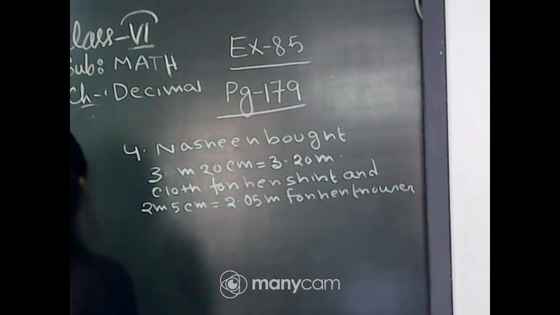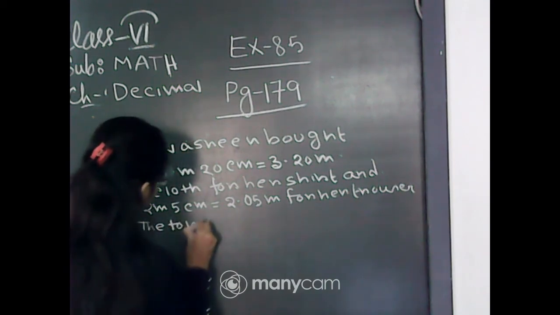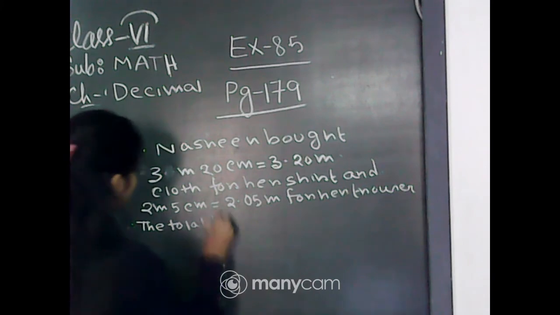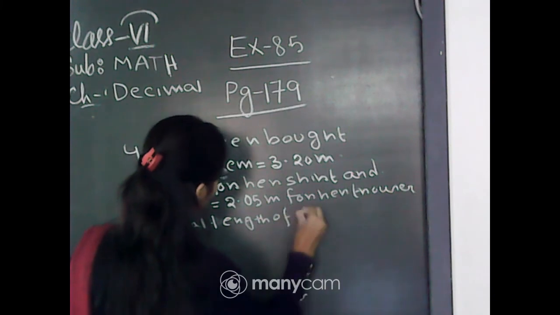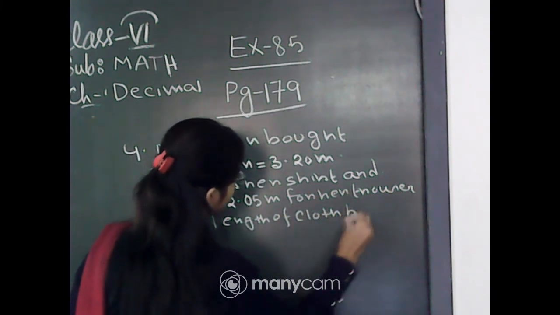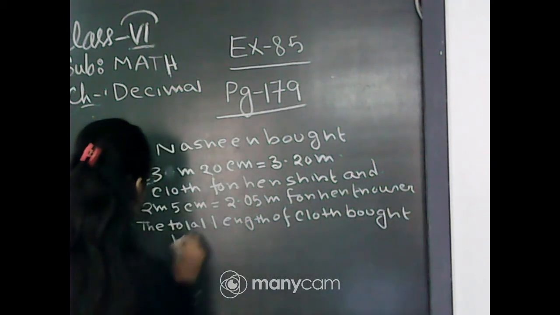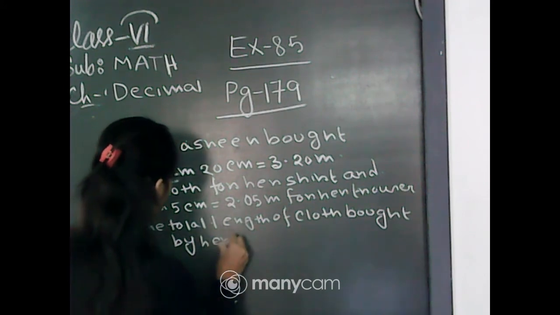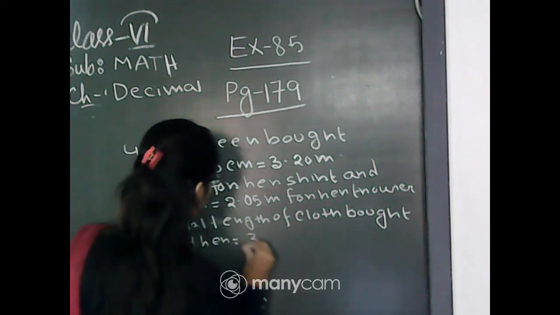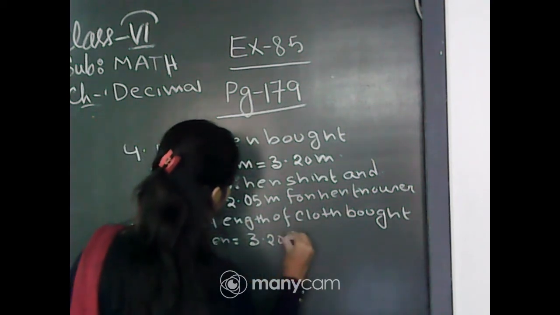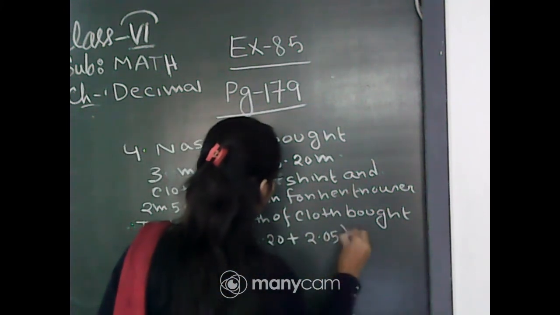Therefore, the total length of cloth bought by her is equal to 3.20 meter plus 2.05 meter.